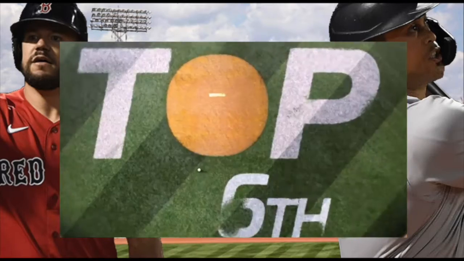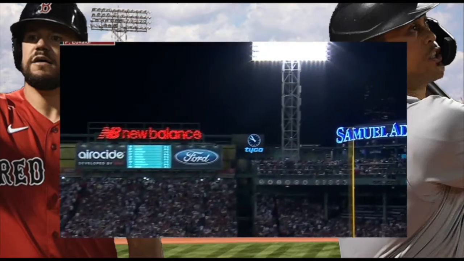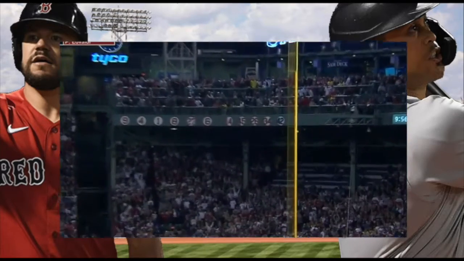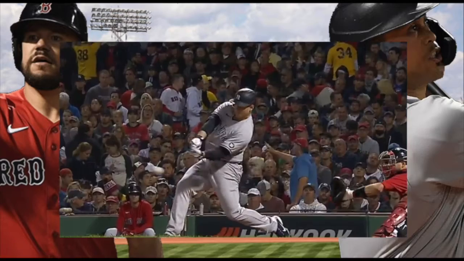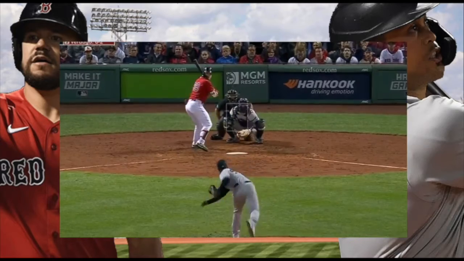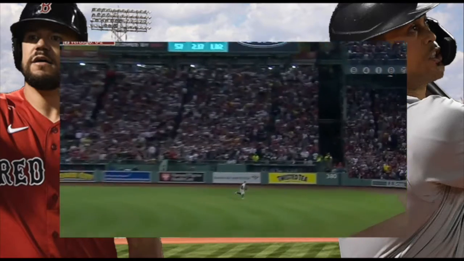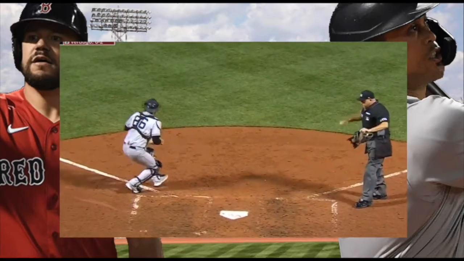In the top of the 6th, the Yankees would get their first run via a solo home run that went down the right field line off the bat of Anthony Rizzo. This would be the first run that Red Sox starter Nathan Eovaldi would give up all night. This homer would make it 3-1 Sox. However, in the bottom of the 6th, the Sox would get a run back thanks to an Alex Verdugo RBI double to center. Bogaerts would score on the play to make it 4-1 Boston.